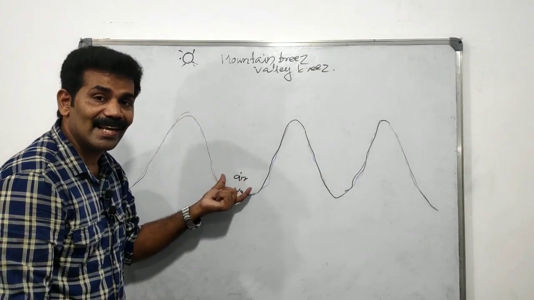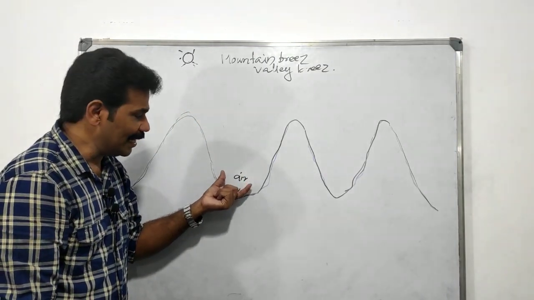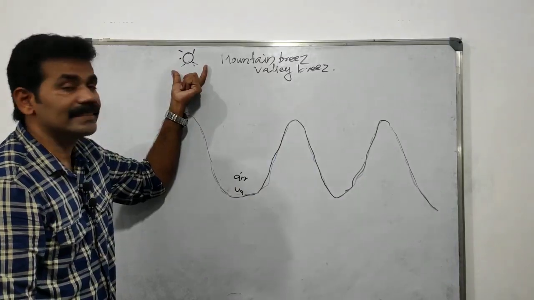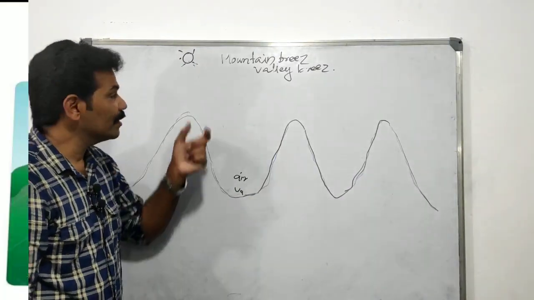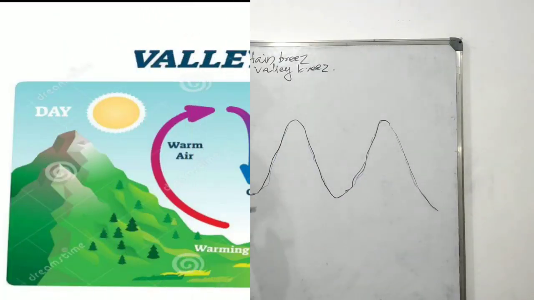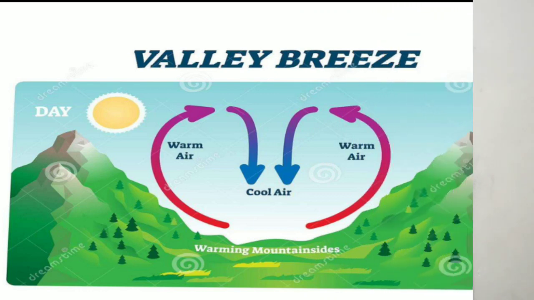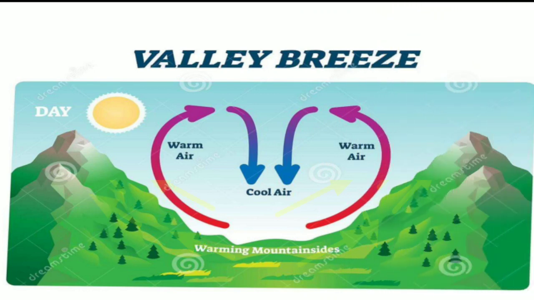It is known as a valley breeze. The valley breeze is experienced in the daytime.